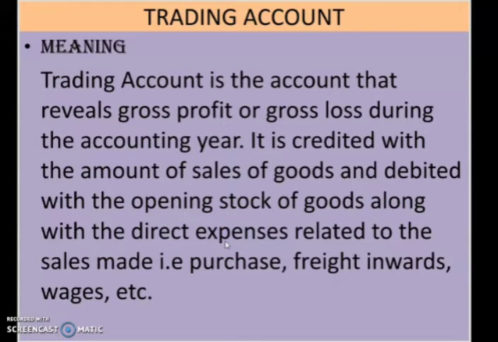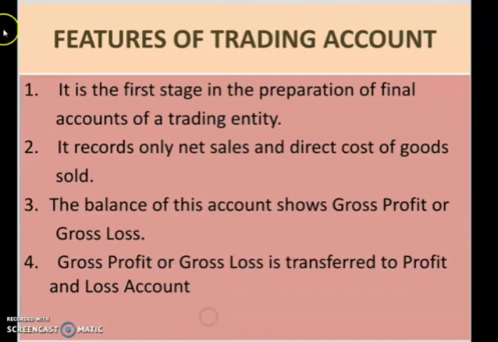There is a list of direct expenses that we will discuss in the next slides. All the direct expenses related to the sales are posted on the debit side of the trading account. The main thing you have to remember here is that trading account reveals the gross profit or gross loss during the accounting year.